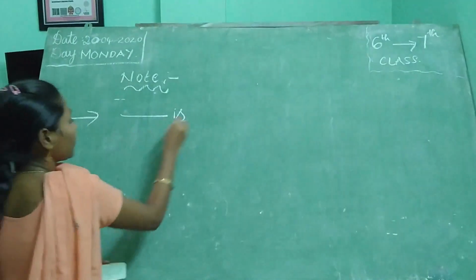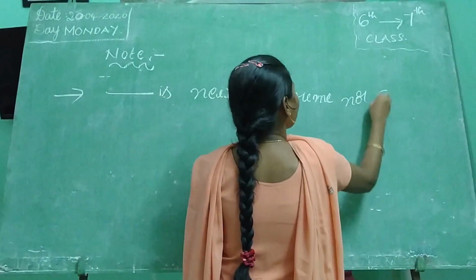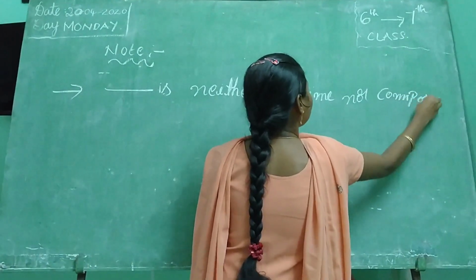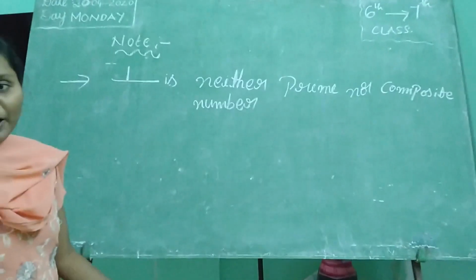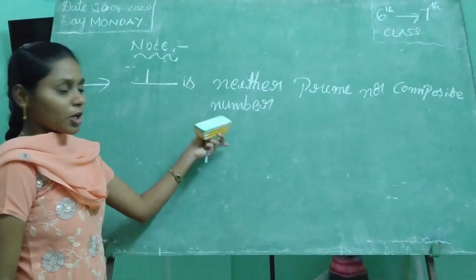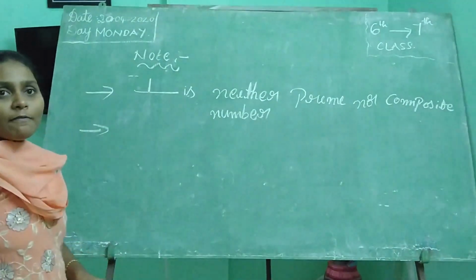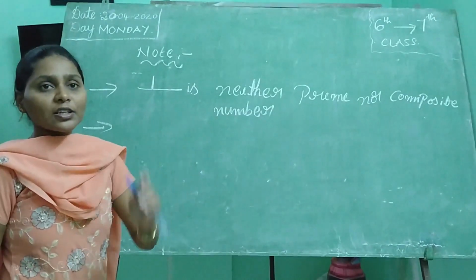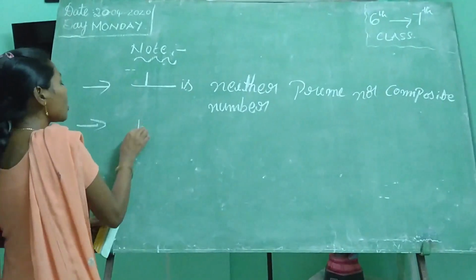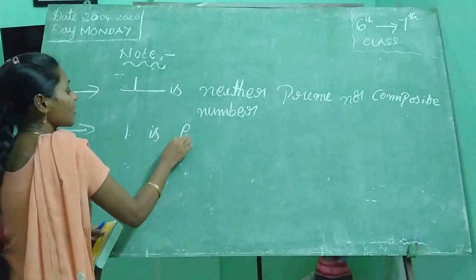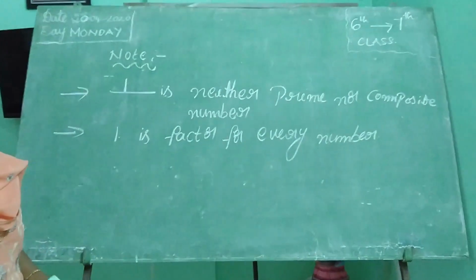What's that? 1 is neither prime nor composite number. 1 is not a prime number, 1 is not a composite number. Next, second point: which is the least factor for every number? 1 is the least factor for every number. 1 is a factor for every number.